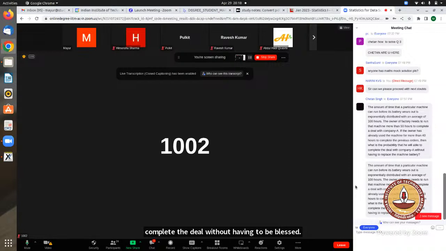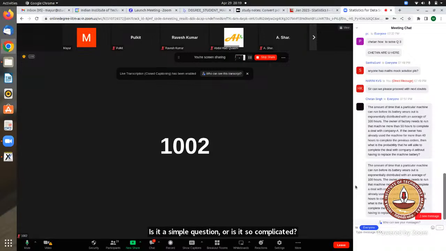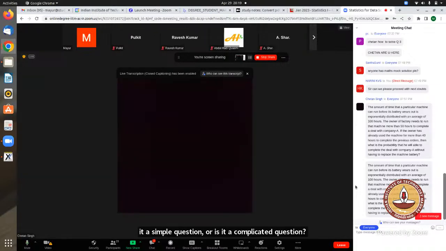Is it a simple question or is it a complicated question? What I thought was, this is probability of x greater than 50 given x greater than 40. To cut the calculation short, I would just say that it's memoryless, so x greater than 10 would be the answer. That comes out to be 0.904. But actually the answer is 0.606, which we can only calculate if we take x greater than 50.